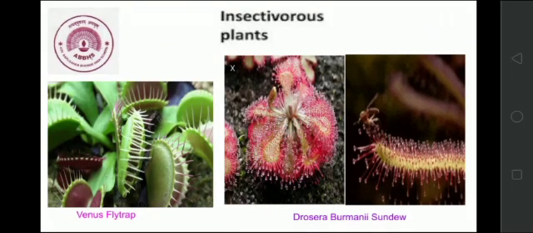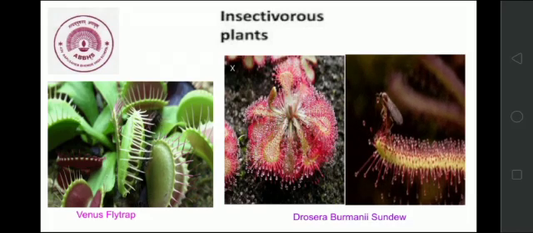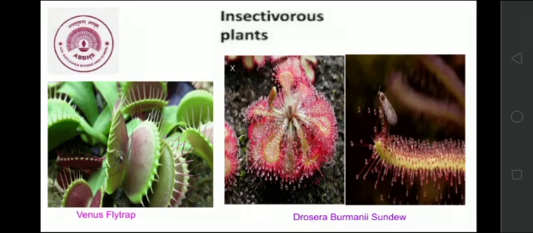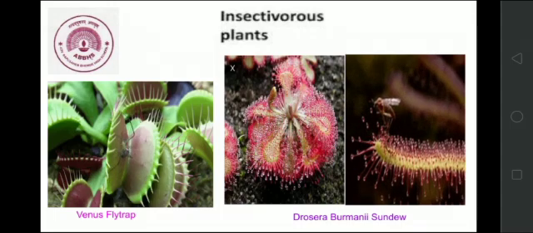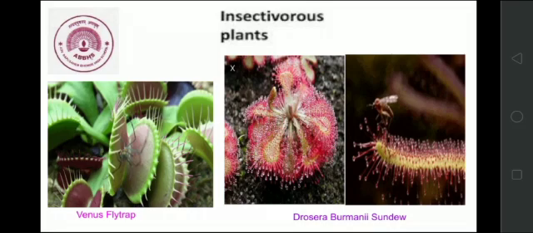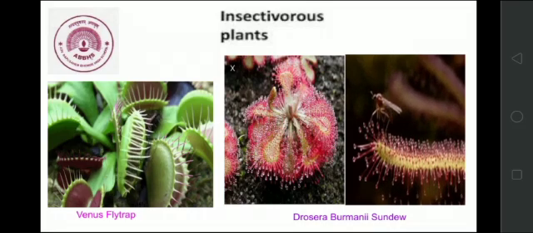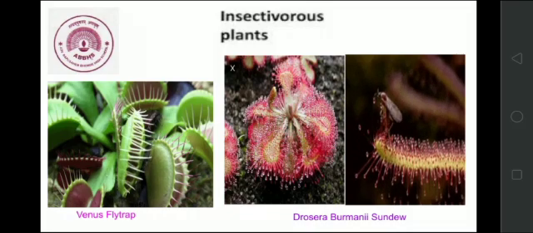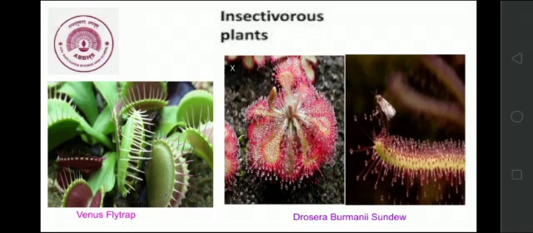Now, insectivorous plants. As the name itself suggests, plants that feed upon insects to obtain their nutrients are called insectivorous plants. These plants grow in soil or water deficient in nitrogen compounds. Such plants receive nitrogen from their prey. You can see here Venus flytrap and Drosera burmanni, the sundew.